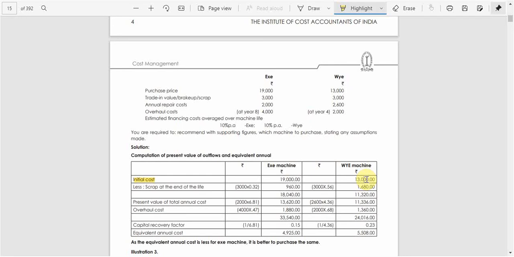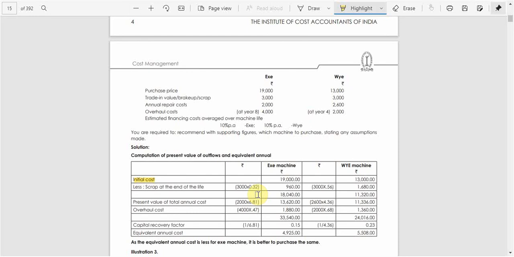As I said earlier, for the X machine the scrap is realized at 12 years, because the life of the X machine is 12 years, and for the Y machine it is only 6 years. So we need to calculate the present value of the scrap value for the X machine, which is given as 3,000.